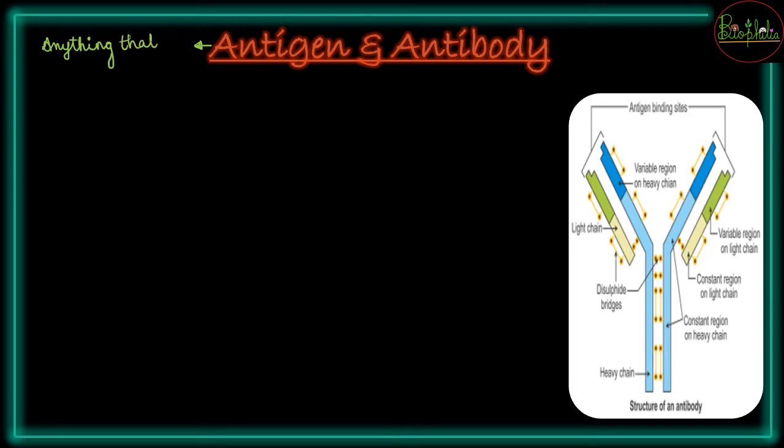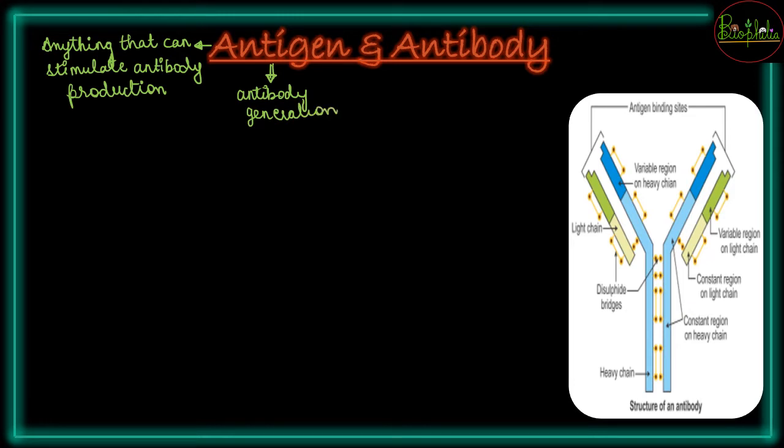So I'll write it down, anything that can stimulate antibody production. So it might be some kind of bacteria or some kind of virus, or, as we will discuss in detail in a few minutes, sometimes it can also be your own body cells. So anything that is going to stimulate antibody production is called an antigen. What is antigen? It is a kind of short form given for antibody generation. So the short form of antibody generation is antigen. That is a short definition to understand antigen.